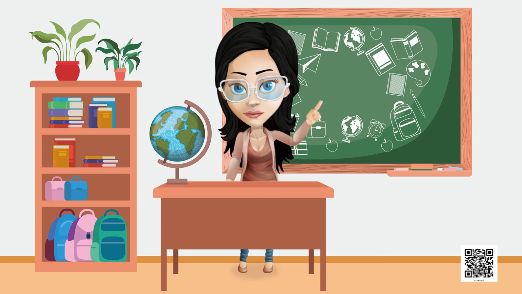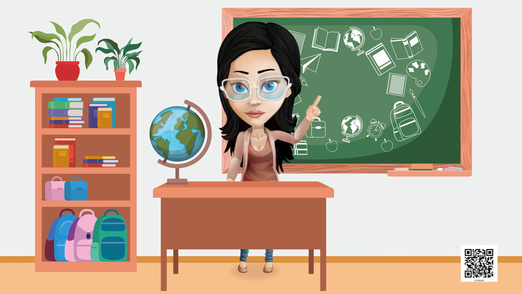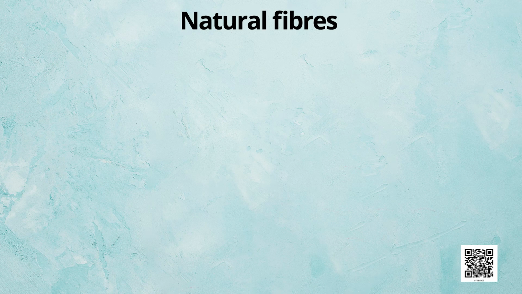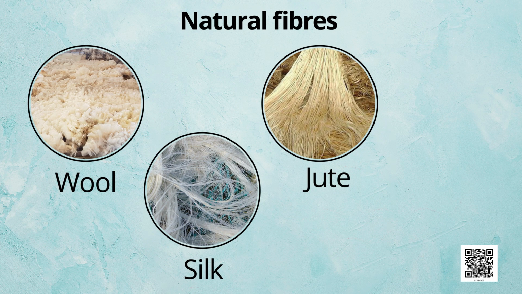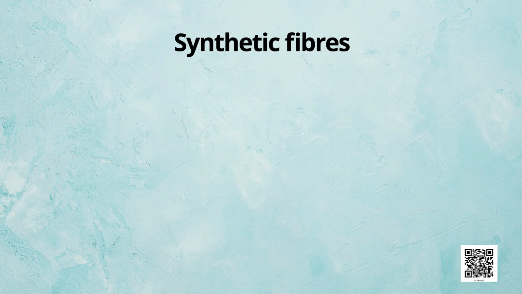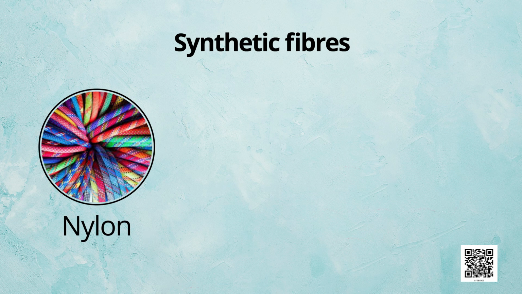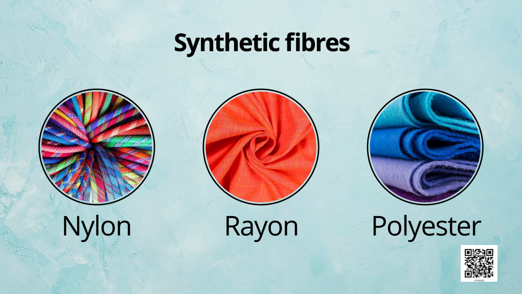Now let's understand about some natural and synthetic fibers. Some examples of natural fibers are wool, silk, jute and cotton. Whereas some examples of synthetic fibers are nylon, rayon and polyester.